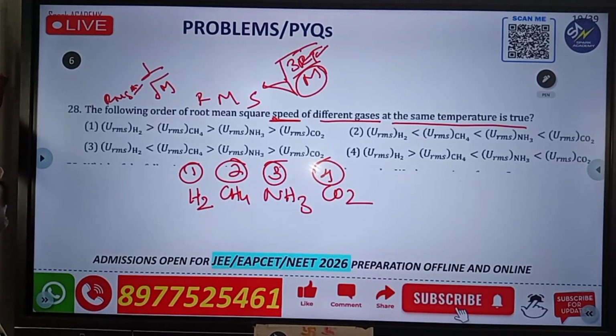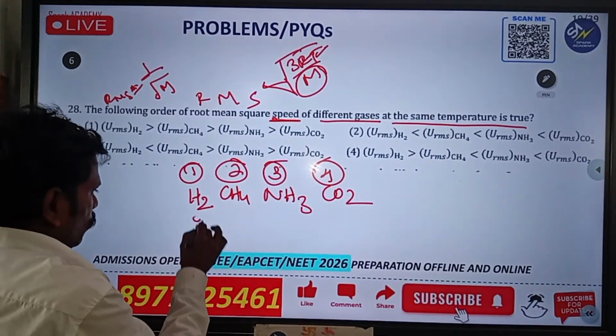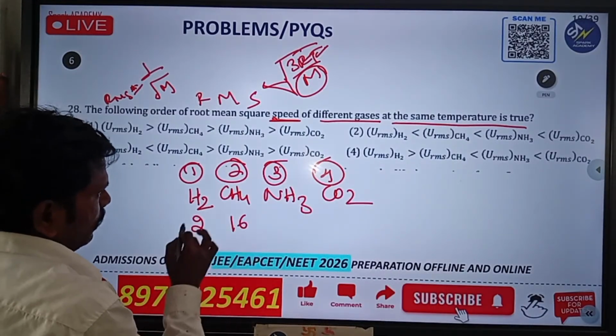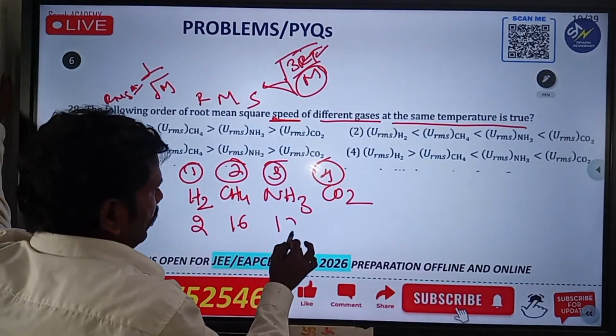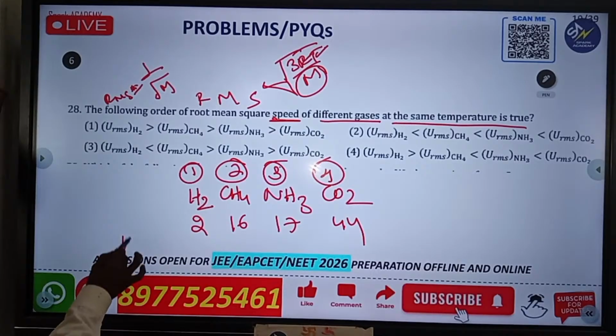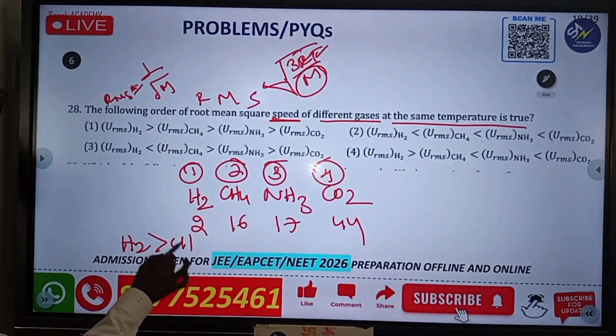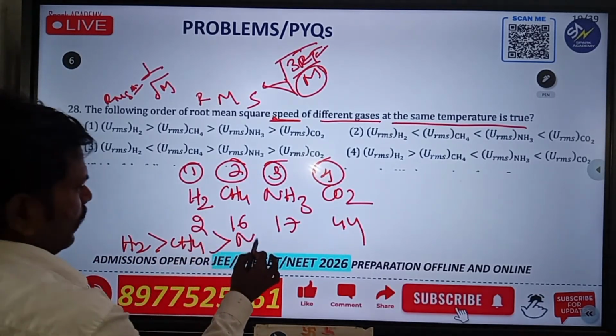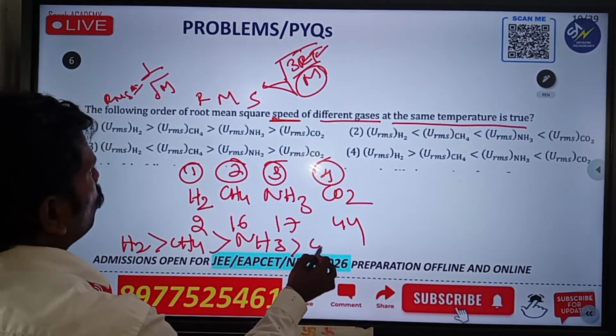It will be moving very fast. So we will check: H2 is 2, CH4 is 16, NH3 is 17, and CO2 is 44. First one H2, next CH4, another NH3, next one CO2.